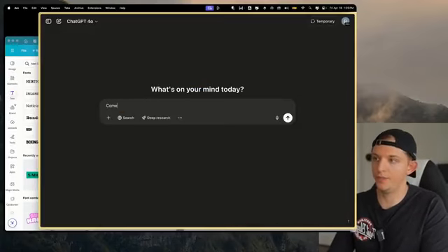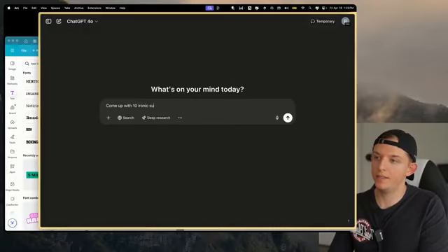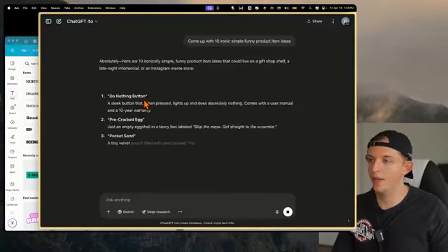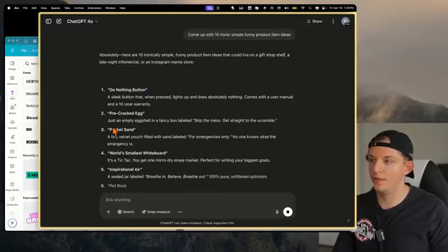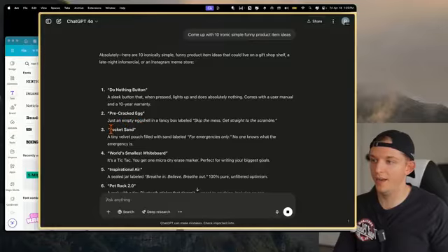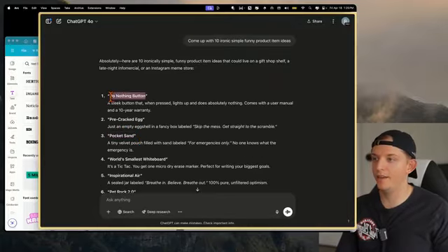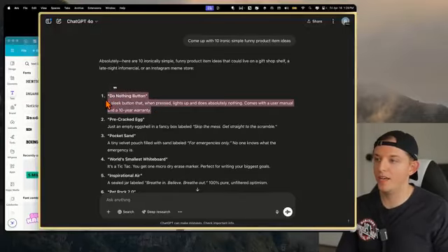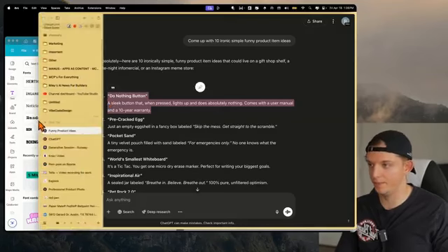I'm going to ask ChatGPT, come up with 10 ironic, simple, funny product item ideas. A do-nothing button. Okay, so do-nothing button, a pre-cracked egg, a pocket sand. You know what? A do-nothing button. I actually like this. A sleek button that when pressed lights up and does absolutely nothing. So let's go ahead and copy this.